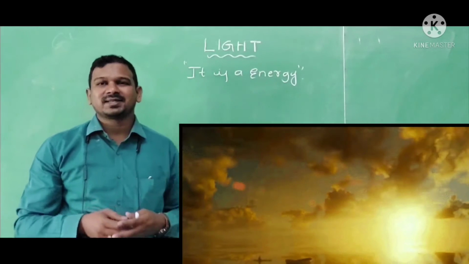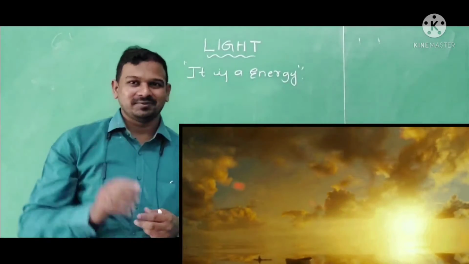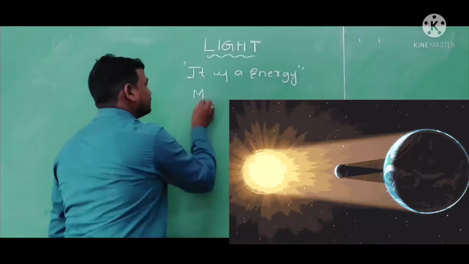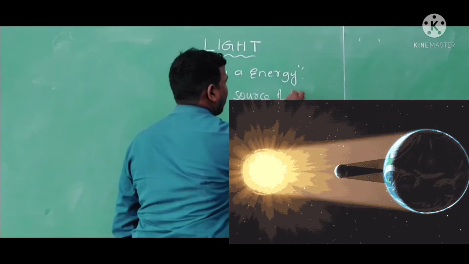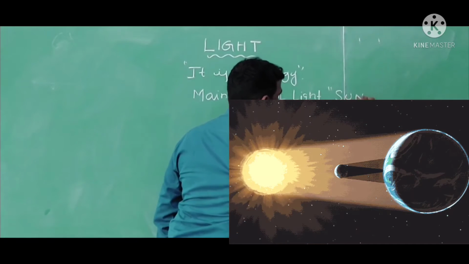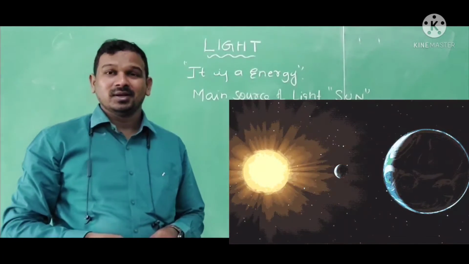Now, from where is this light coming? Yes, the light is coming from the sun. The main source of the light is the sun.